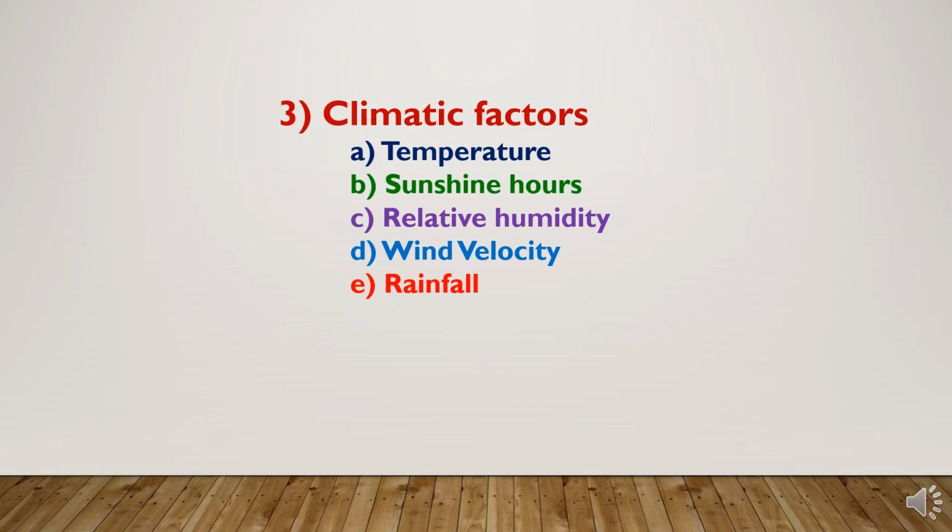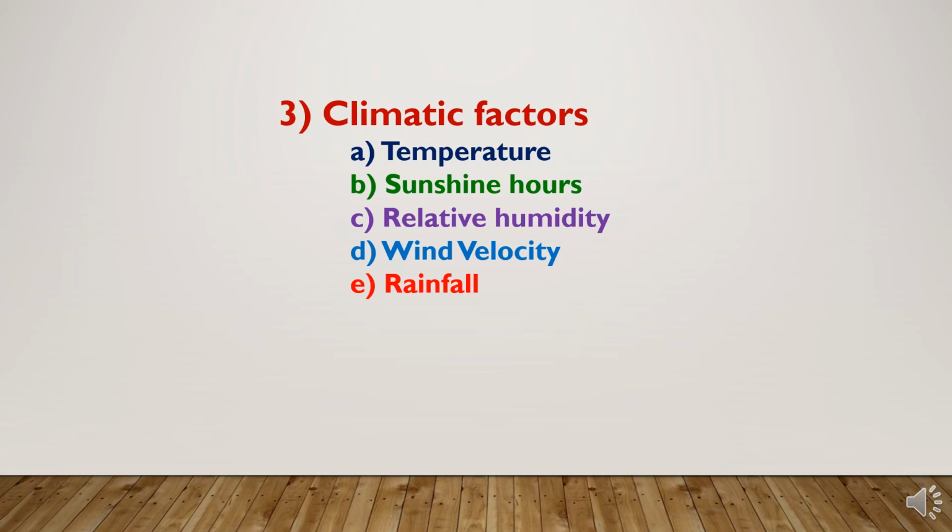The third factor is climatic factors like temperature, sunshine hours, relative humidity, wind, and rainfall, which also affect the crop water requirement. First one is temperature. If temperature is high, as in an arid or semi-arid zone, there is more requirement of irrigation to meet evapotranspiration and evaporation losses. Second is sunshine hours. If sunshine hours are longer, in those cases also there will be high crop water requirement for longer durations.